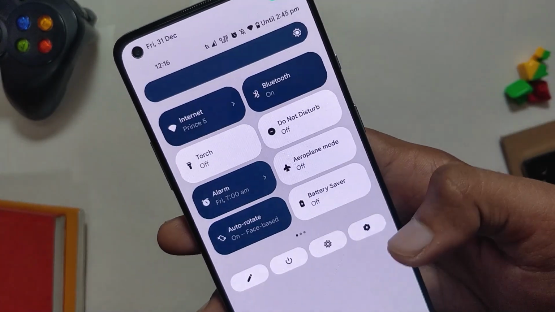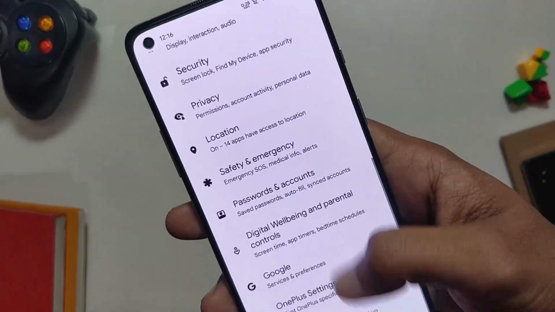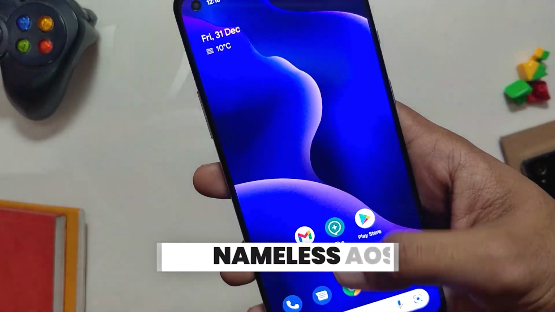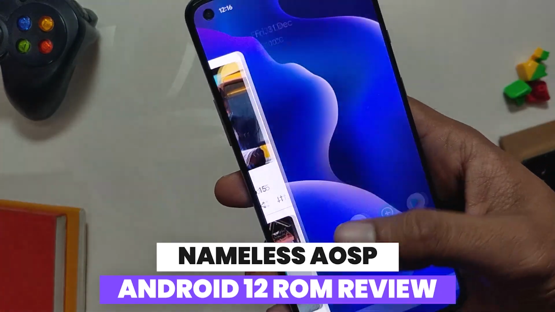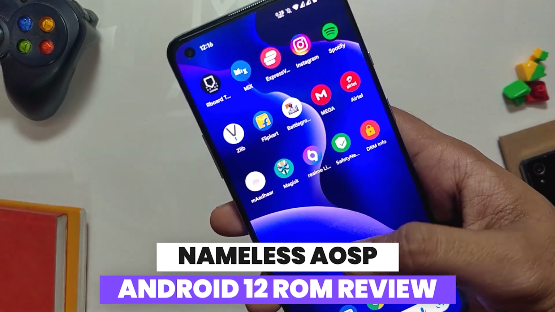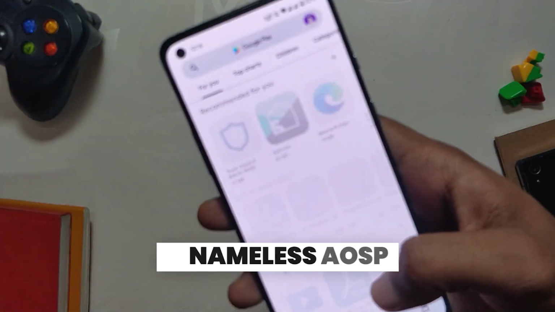In this video, I am going to show you another Android 12 custom ROM which is known by the name Nameless AOSP, and whether it is stable enough to be used as a daily driver on the OnePlus 8 series and OnePlus 9R. So without wasting any more time, let's get started.